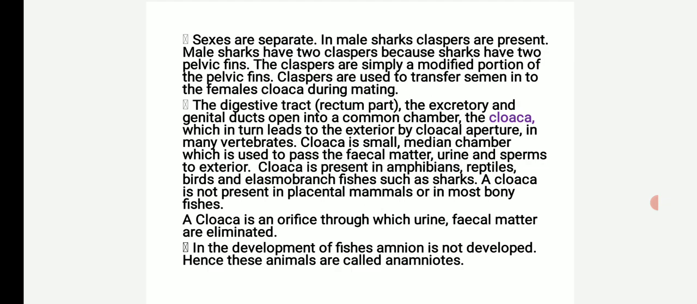In the development of fishes, amnion is not developed. Amnion is an extra-embryonic membrane. Hence, these animals are called anamniotes. Animals without amnion are called anamniotes, and animals with amnion are called amniotes.